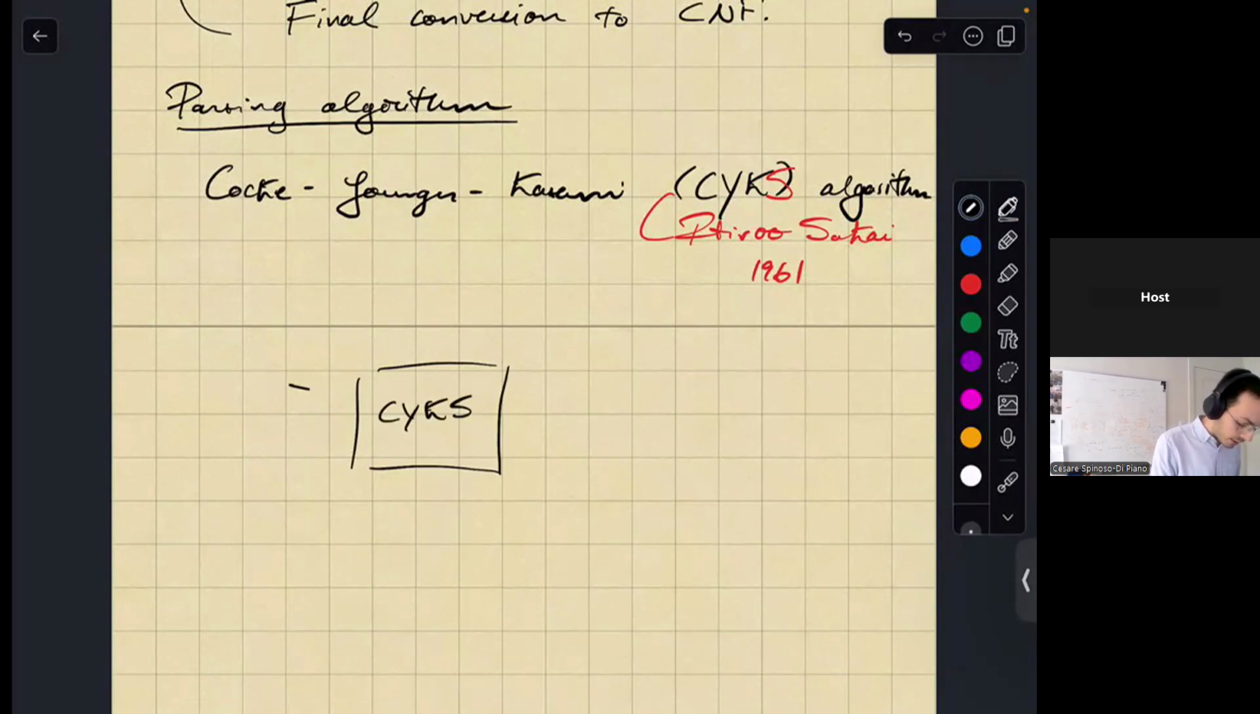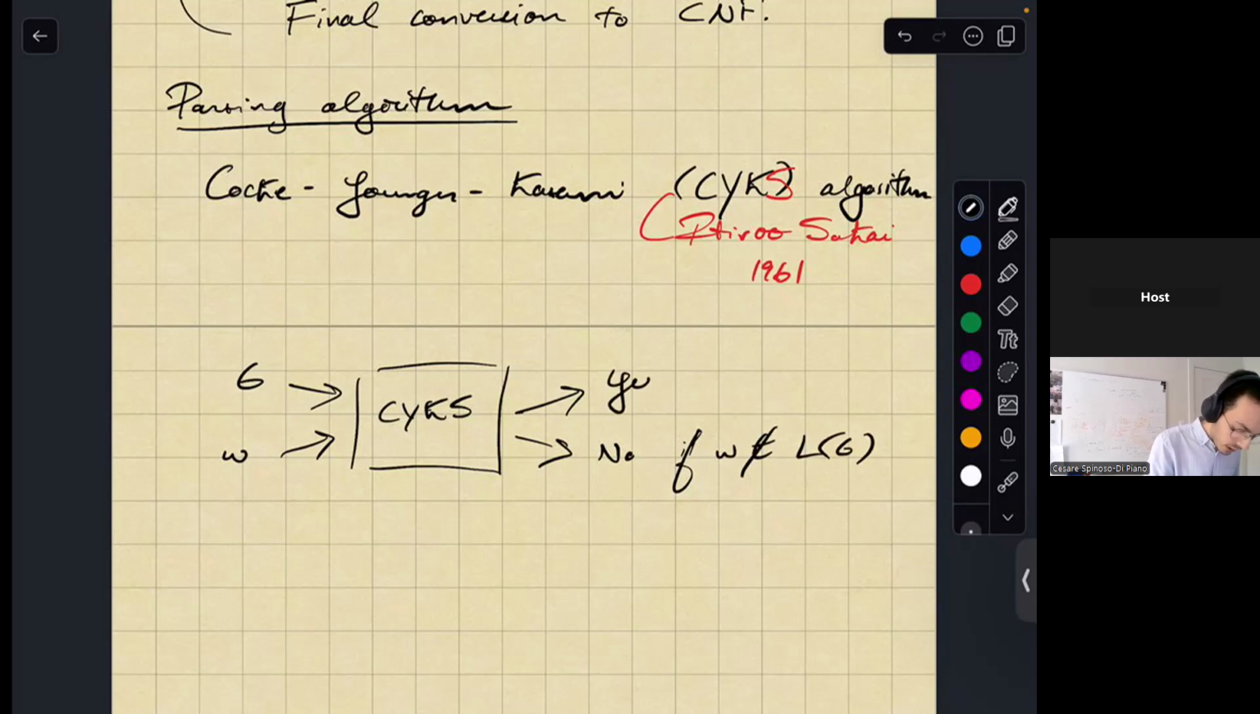But anyway, what the CKYS algorithm does is it's given a grammar, right? And it's given a string, and it's sort of a decision procedure. It's an algorithm that gives you an answer yes or no, where it says no if W is not generated by G, and it says yes if W is generated by G. But the bonus is that to actually determine that, it also at the same time finds the parse trees for that string.